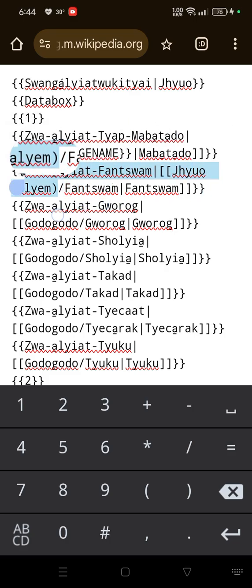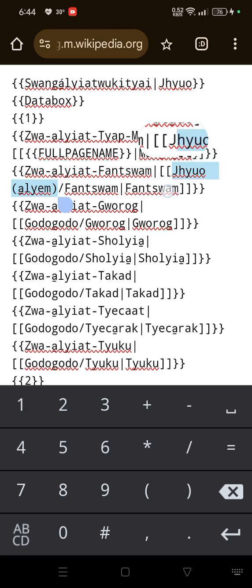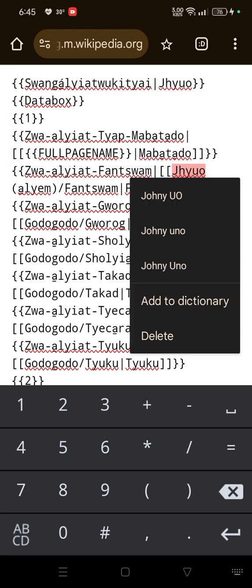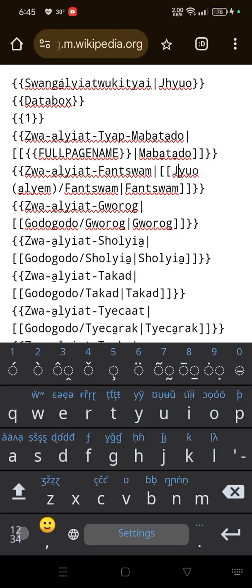So we are going to write it that way, but Phantom doesn't seem to have the G sound, so it will be Jo, Jo, Jo, LM Jo.